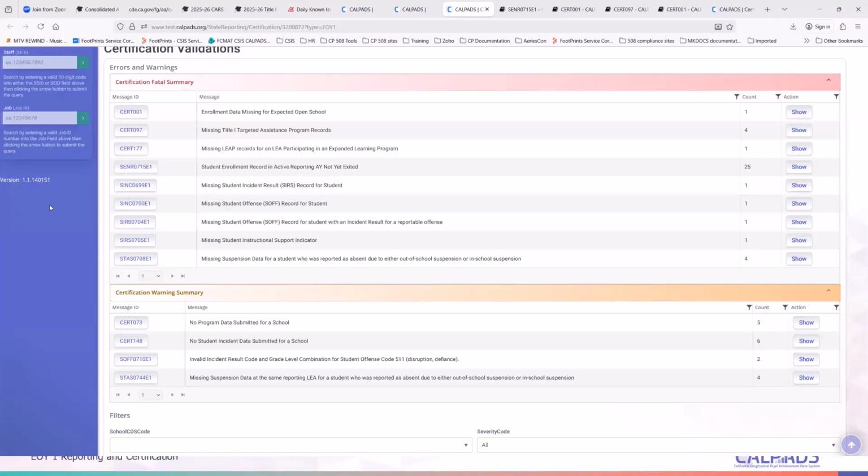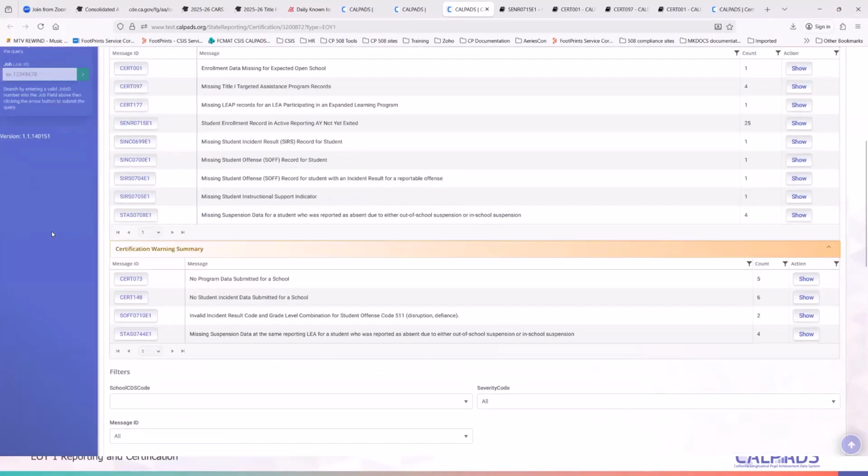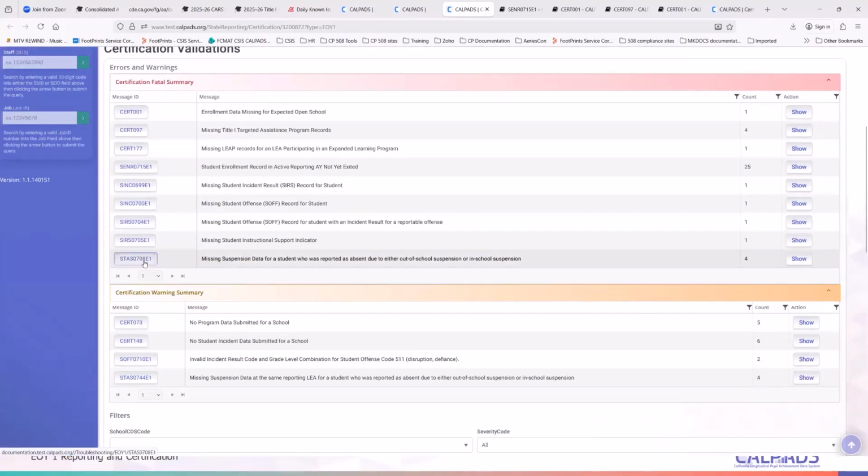This could also be a discrepancy or an error if you submitted a sync record but then you did not submit any sears or soft records in CalPADS. Another one is task 708E1, missing suspension data for a student who was reported as absent due to either out of school suspension or in school suspension. So let's click on this.